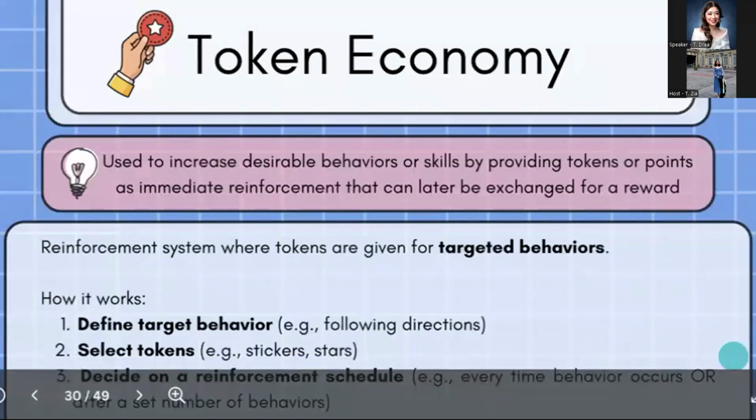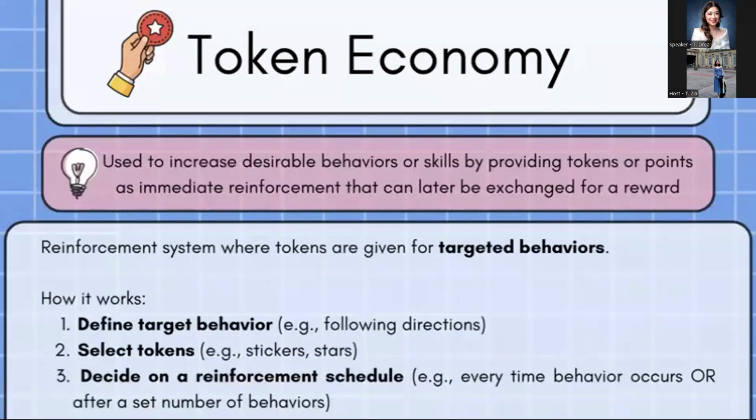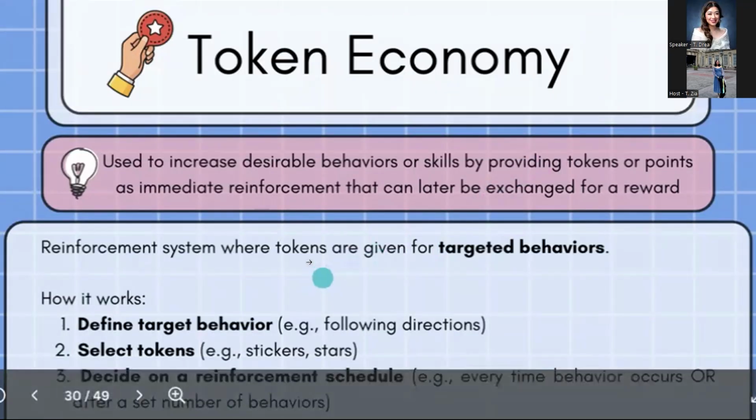Okay, now let's move on to token economy. So with this one, as the name explains, token, basically we use token points or stickers as a reinforcement that can later be exchanged for a reward. If we use this, this builds motivation and also teaches delayed gratification. So this is a reinforcement system where tokens are given for targeted behaviors. So how does it work?